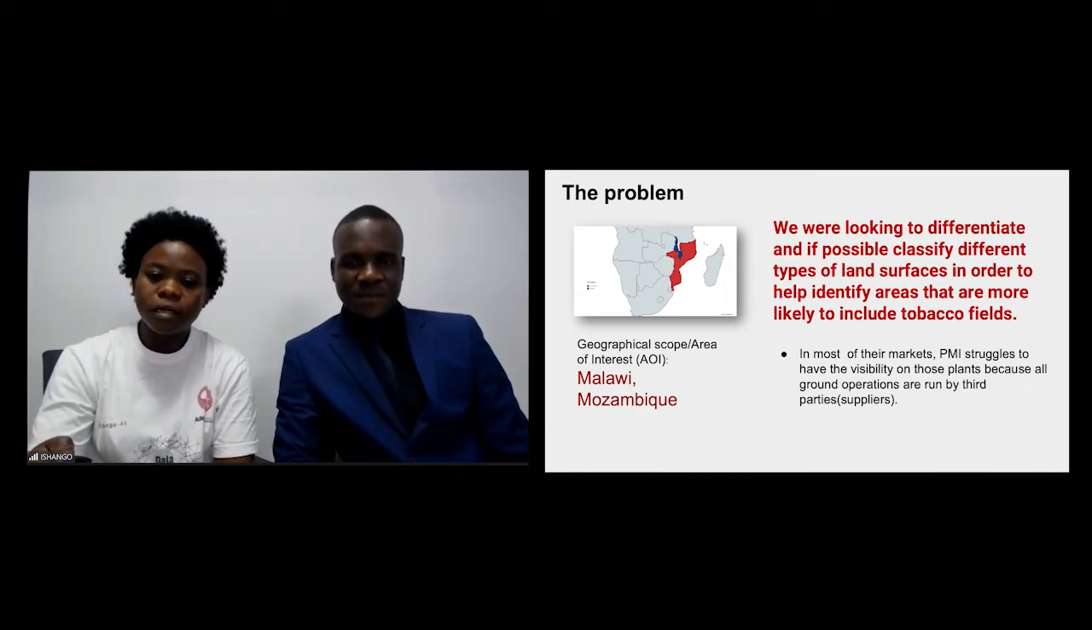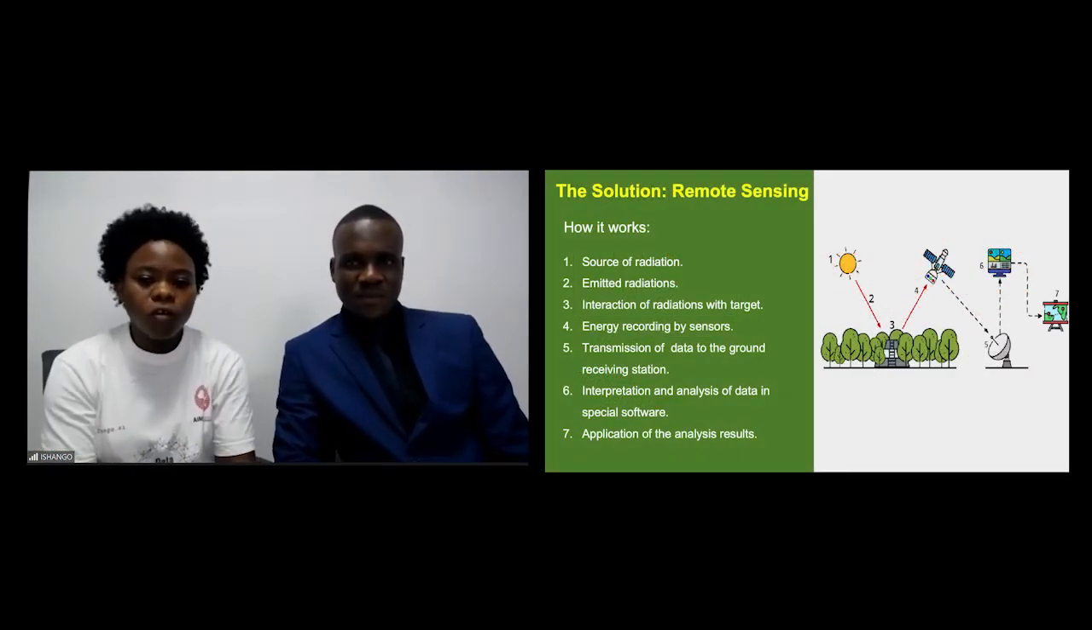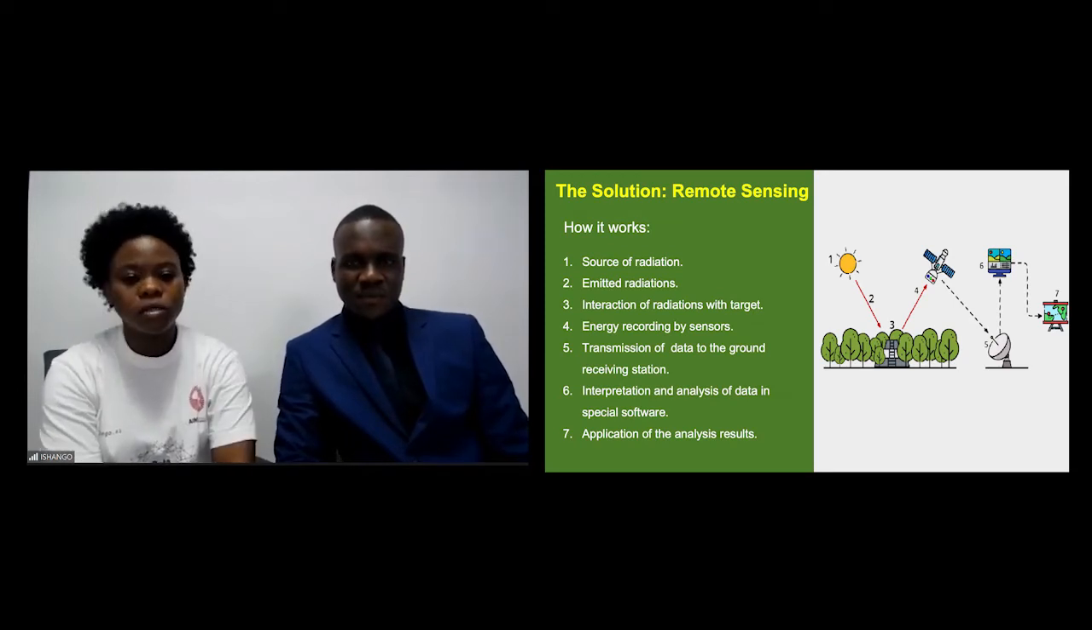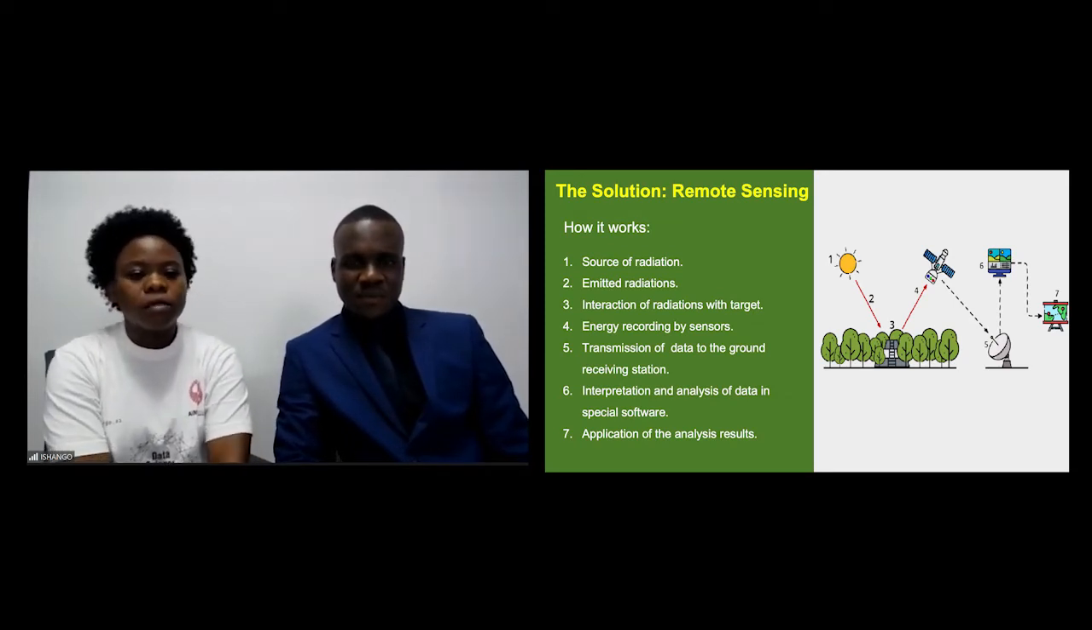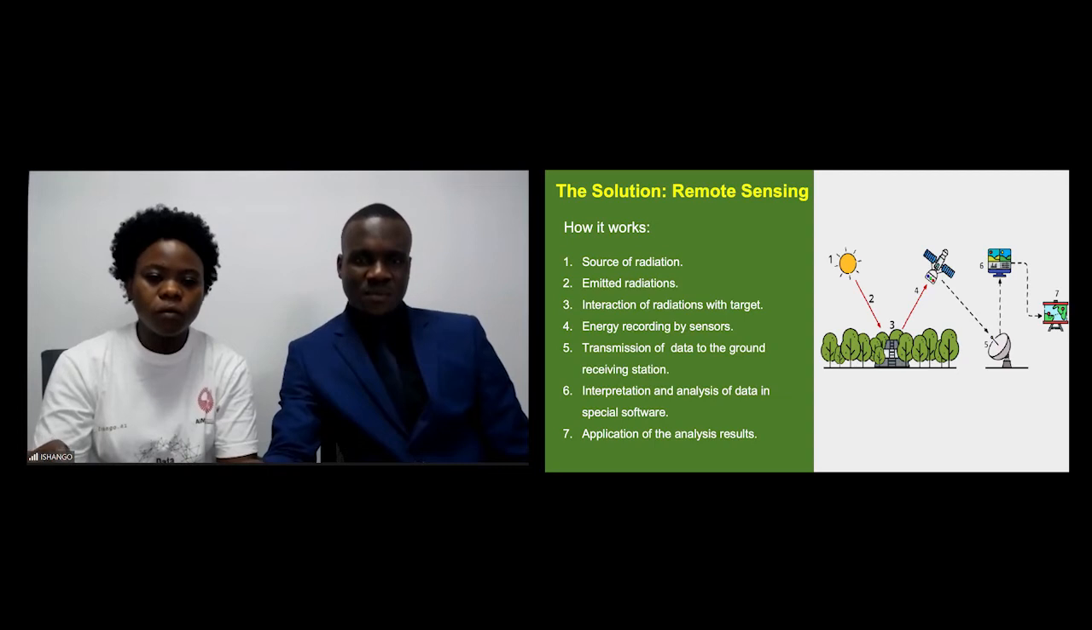After understanding the problem, to address this issue, we developed a methodology for automated land cover classification using remote sensing. So the process of remote sensing starts with the source of radiation, which is the sun. The sun emits radiation on the ground. There is interaction between the emitted radiation and the ground.